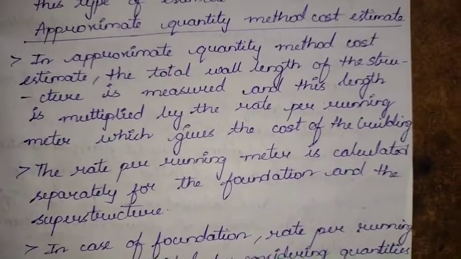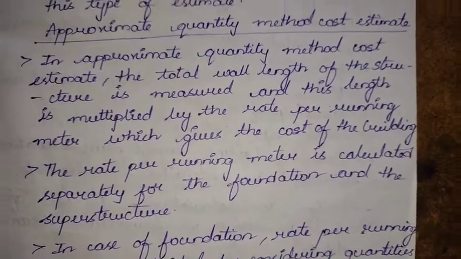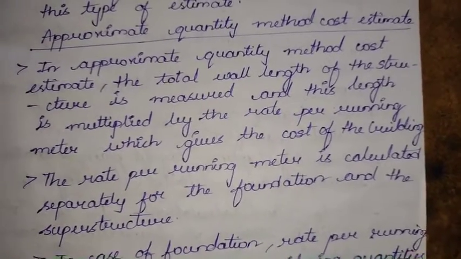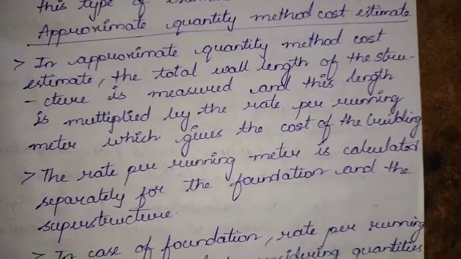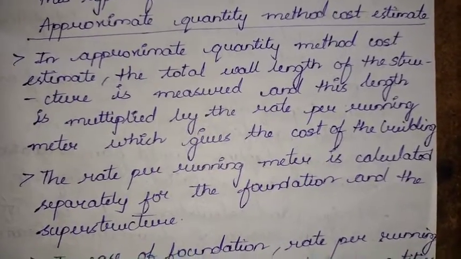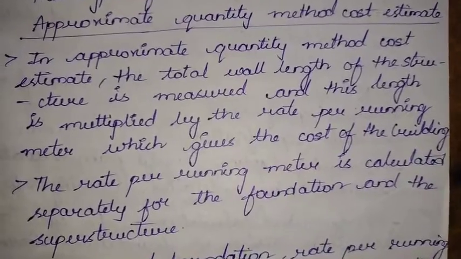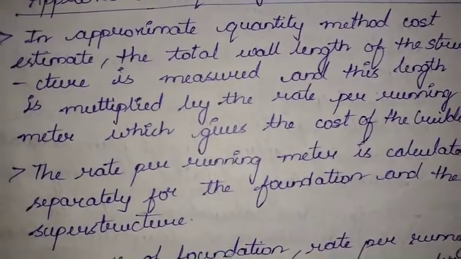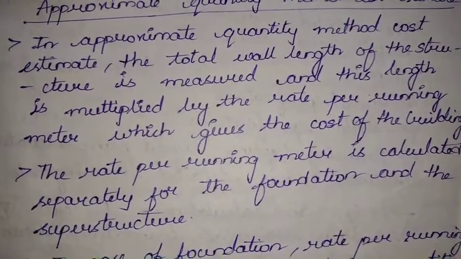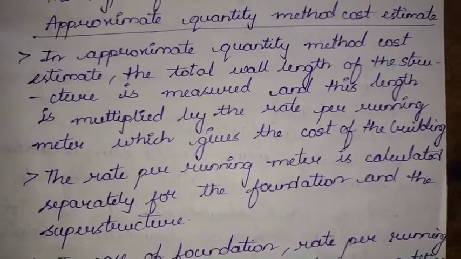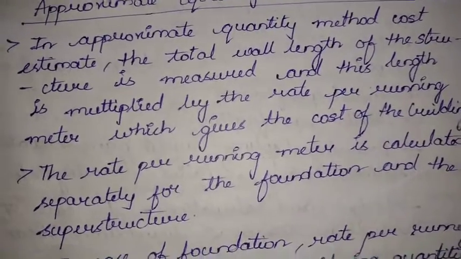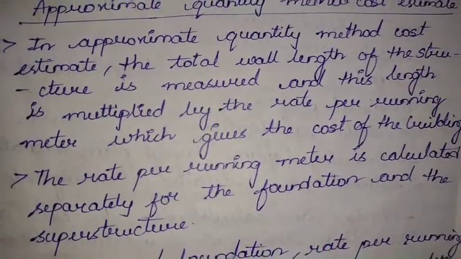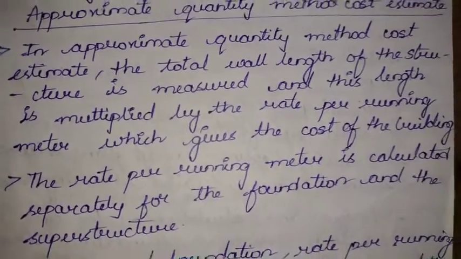See, in this the total wall length of the structure is measured. In the entire structure, the total wall length present is measured, and this length is multiplied by the rate per running meter. Okay, we'll measure the length, and whatever the rate that is there per meter, we'll multiply with that. We'll get the total cost of the building. The rate per running meter is calculated separately for the foundation and the superstructure. That is, for the structure that is located below the floor level, we'll calculate it in a separate way than the other structure that is above the floor level.